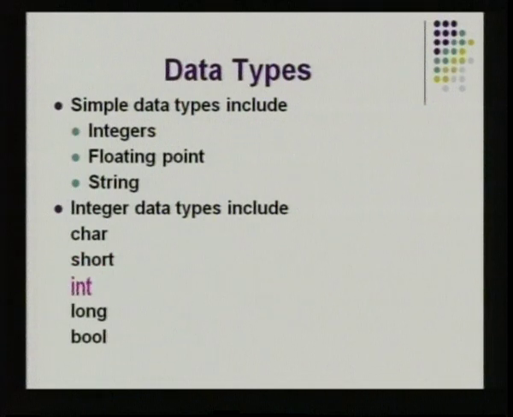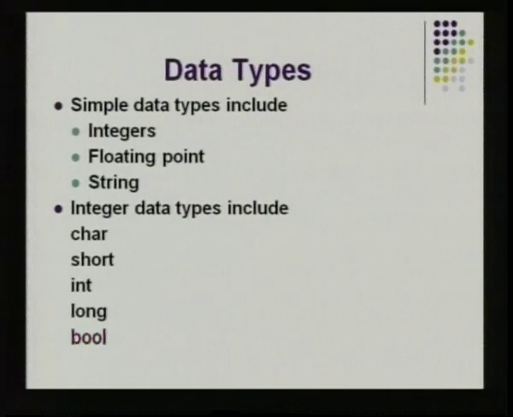You have the common integer here, and long int, which is nothing but integers which have double the amount of storage. So, if you want a long integer, you have to explicitly define it. Boolean data type is a new data type that is introduced here. It can have only two values. It can either be true or false. It can be either 0 or 1. So, Boolean data type is mainly used in relational operators where the output of the comparison can be either true or false.